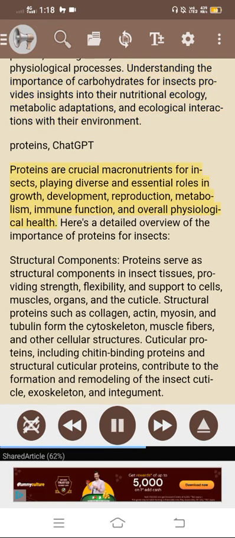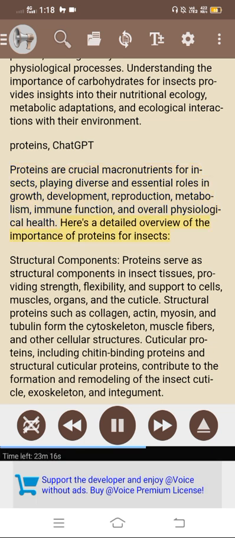Proteins are crucial macronutrients for insects, playing diverse and essential roles in growth, development, reproduction, metabolism, immune function, and overall physiological health. Here's a detailed overview of the importance of proteins for insects.